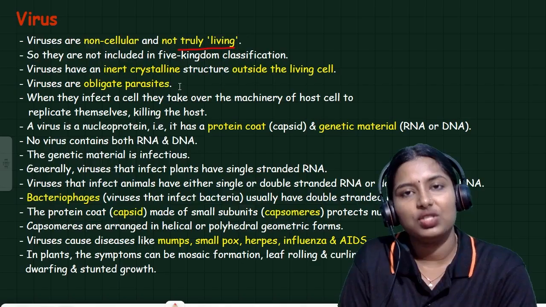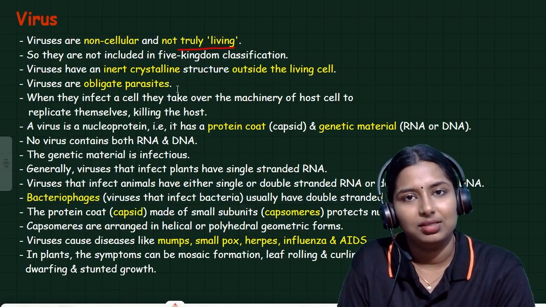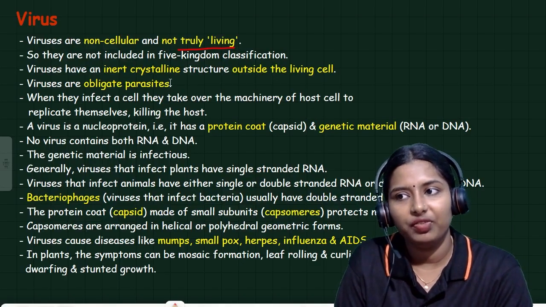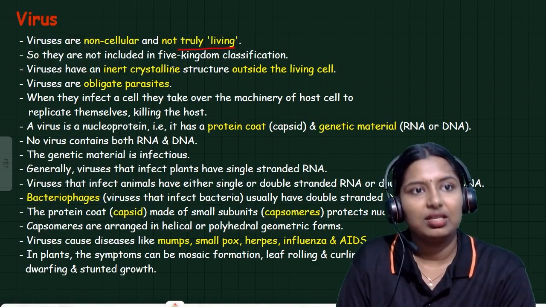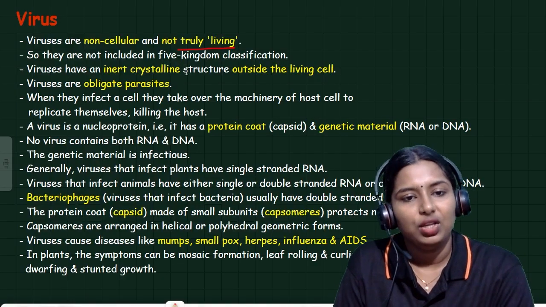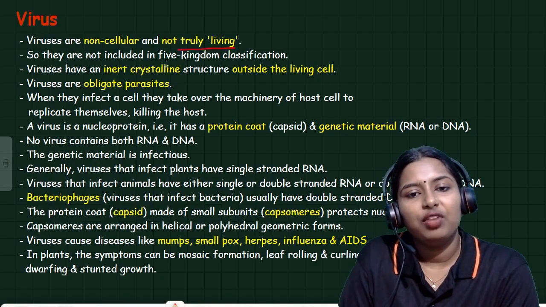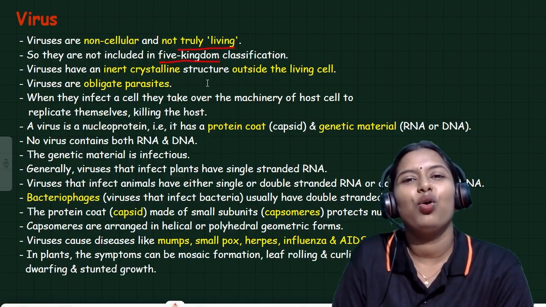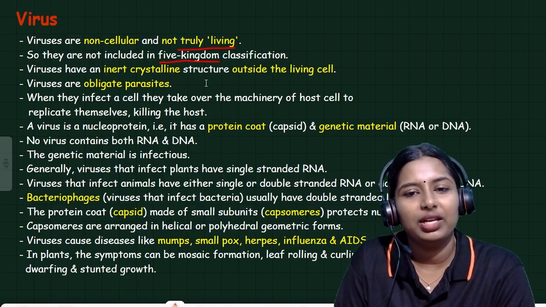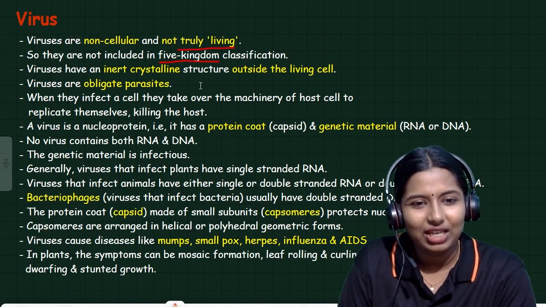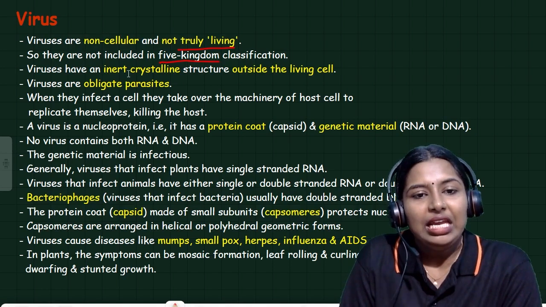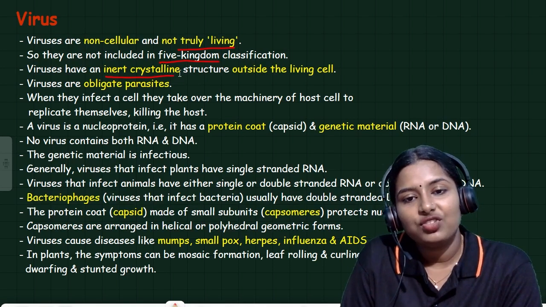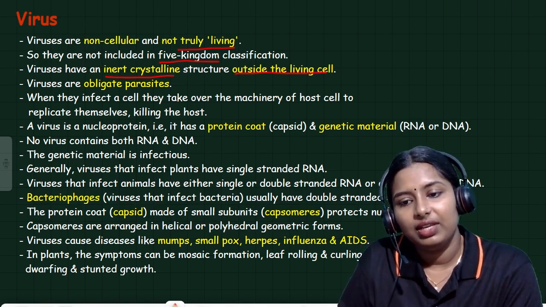Viruses are always known as a biological puzzle, because we can't decide whether a virus is living or non-living. So they are not included in the 5 kingdom classification. Viruses have an inert crystalline structure outside the living cell.